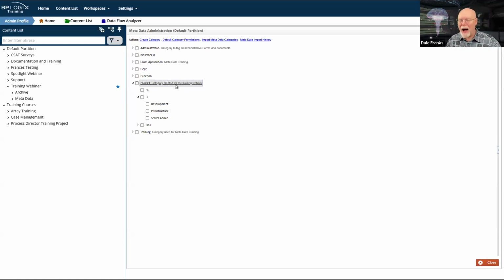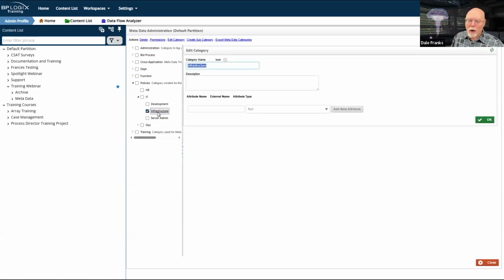So presumably any policy document that I upload to Process Director needs to have its own metadata. So if I'm uploading an IT document, it may be a development document, it may be an infrastructure document, or it may be a server administration document. So if I have a document on how servers have to be administered, when we have to apply Windows updates, or if I have an infrastructure policy, which might include things like how the network is organized and how AD runs and all of that other stuff.